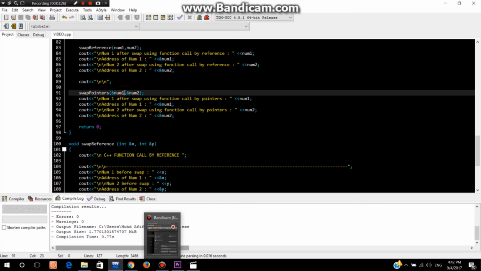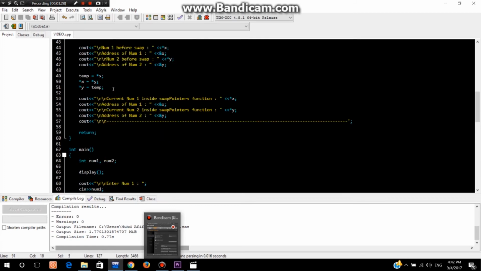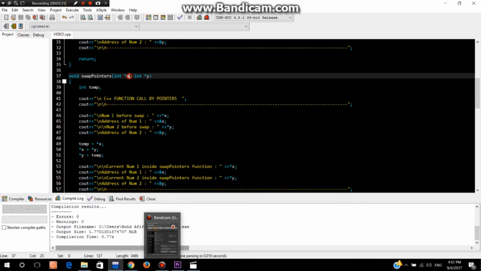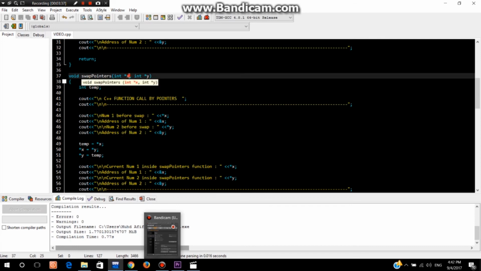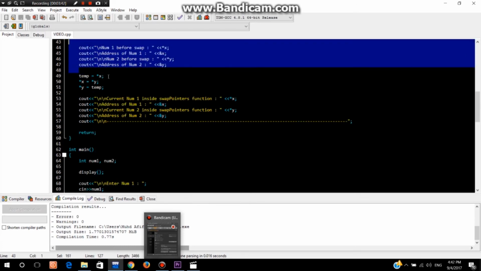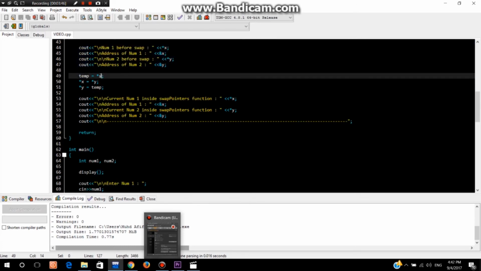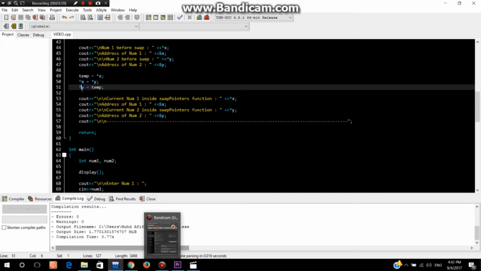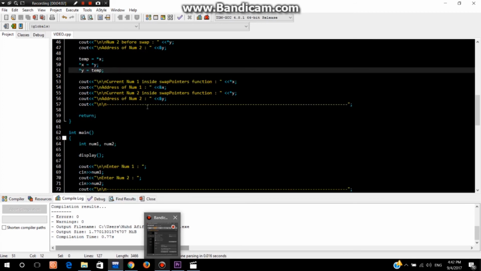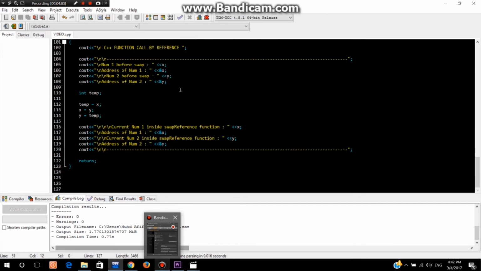The parameter is an address, using address, but inside the function, the arguments are addresses, but in the function we use them as pointers. Then temp equals the pointer x, which is the value inside the address of x, and then the value inside the address of x equals the value inside y, and the value inside y is now equal to temp, to swap the value, just the same.